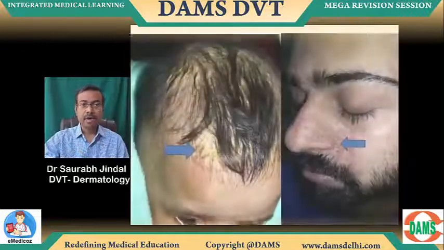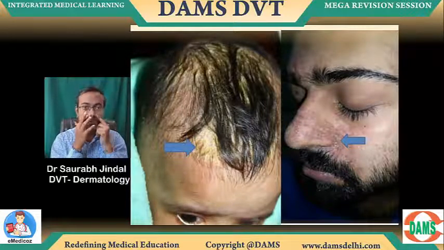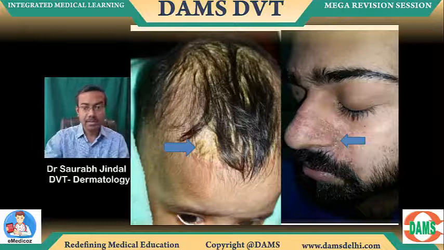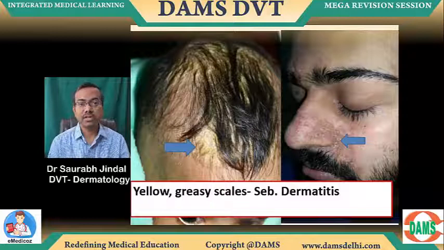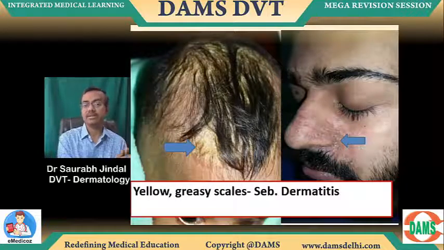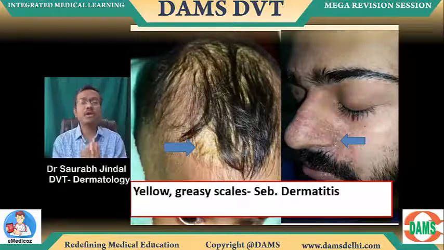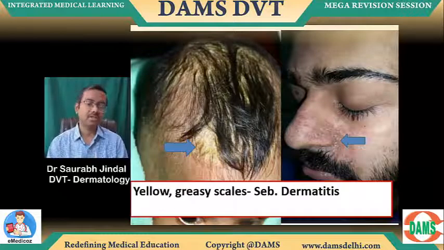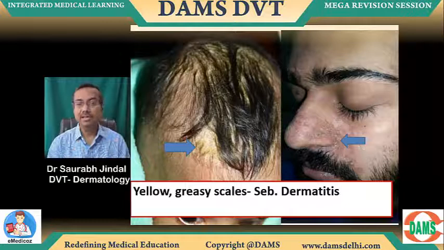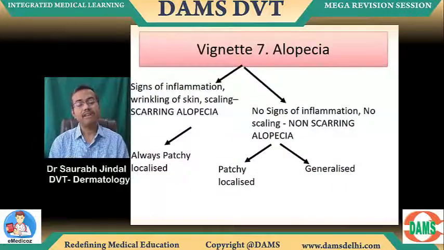Got this? Okay. Yellow greasy scales on the scalp or on the sides of the nose, right? With a bit of scaling on the inner eyebrows as well. All the blue arrows are showing that. This is the simple seborrheic dermatitis. Cradle cap is also something which is called in an infant. Again, the focus is not for you to look at treatment. Not too many treatment questions are going to be asked. Though obviously you can have some odd questions of treatment, you'll be well served efficiency wise when you focus on diagnosis.